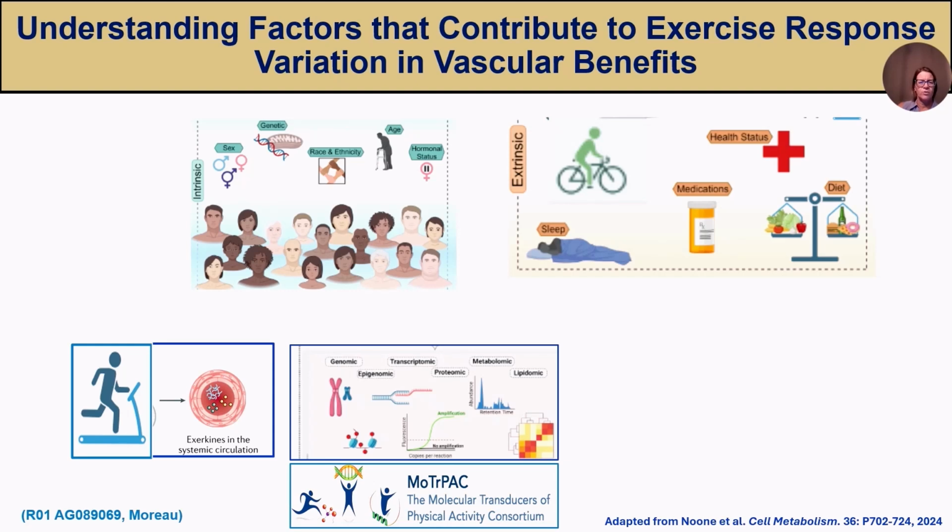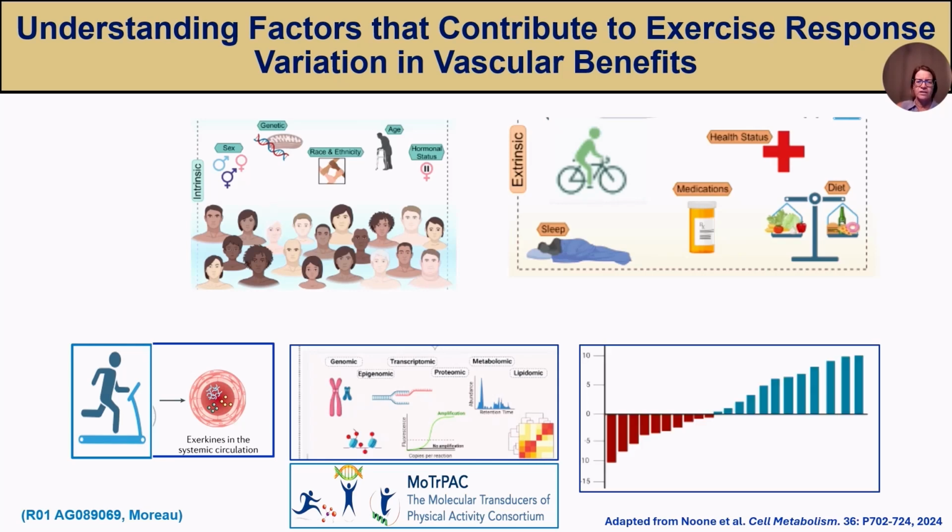And then we plan on leveraging the Molecular Transducers of Physical Activity Consortium, or the MoTrPAC study, and collect all this data and then use artificial intelligence and machine learning to try to explain exercise response variability, particularly between older men and women.